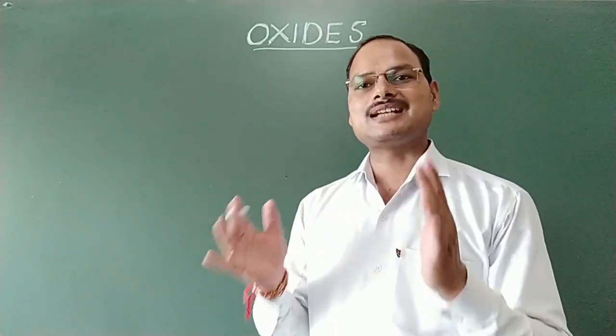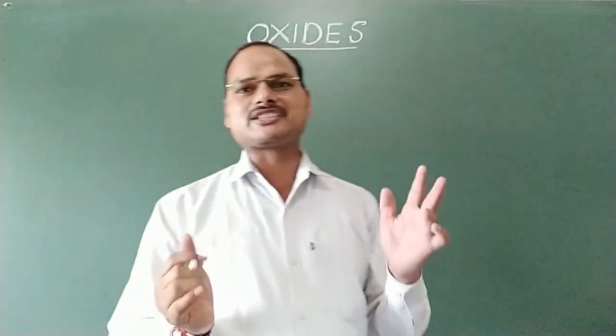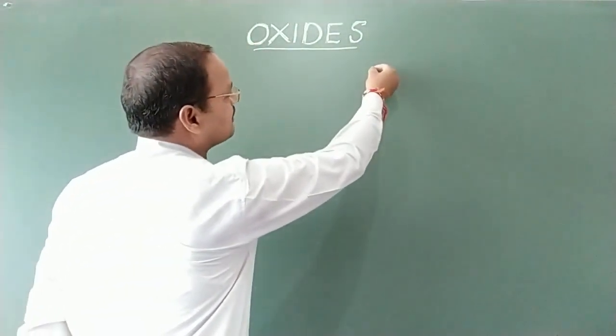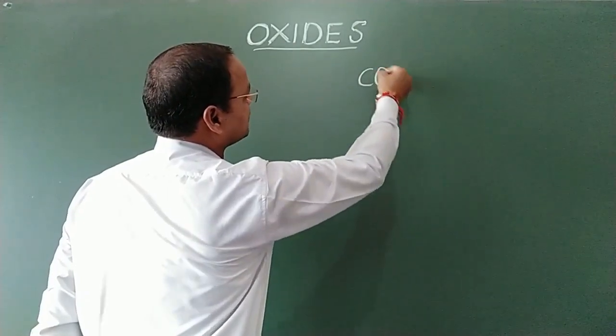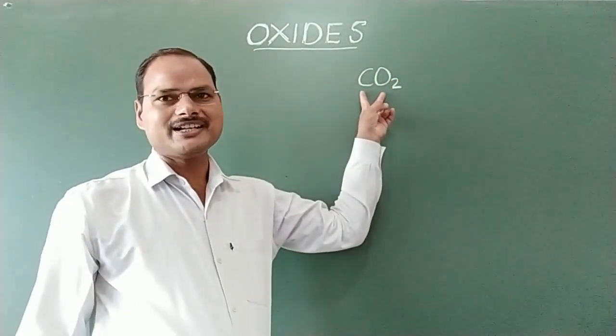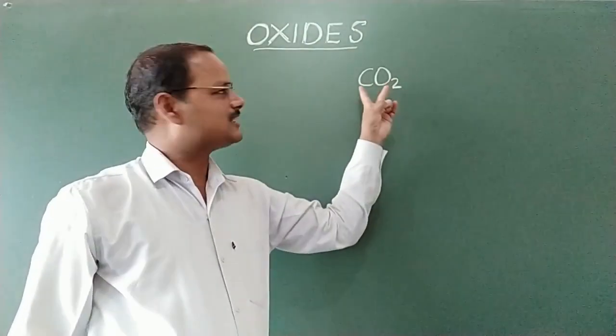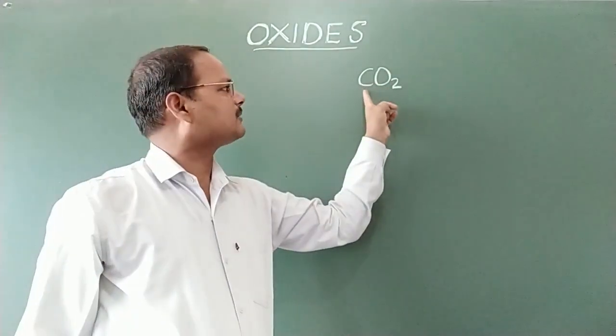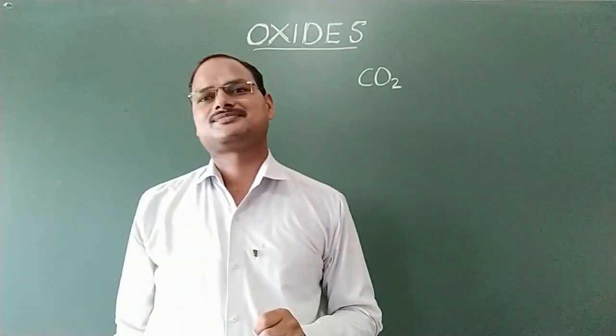Let us take some examples to describe this topic. I am taking here a very simple example, that is carbon dioxide. It is an oxide because oxygen is present. It is a binary compound. Why? Because only two elements are there, carbon and oxygen.